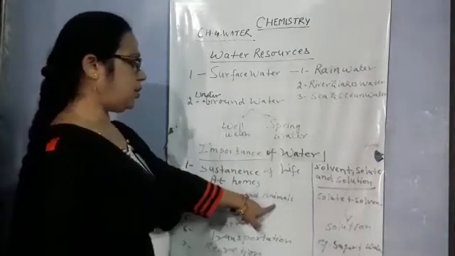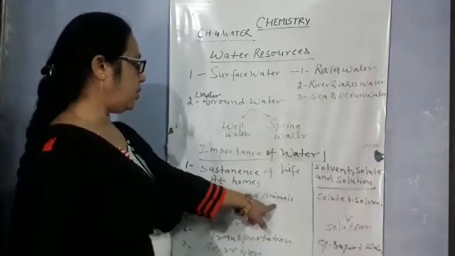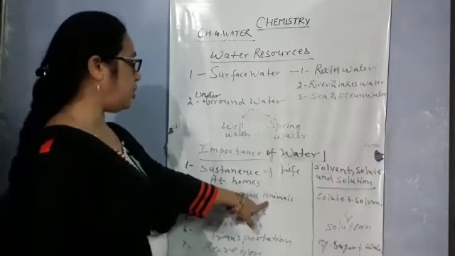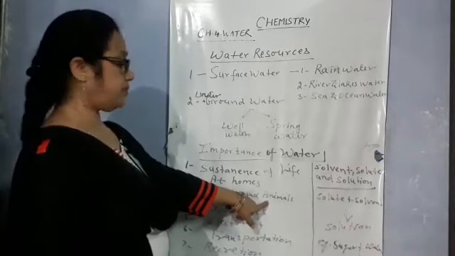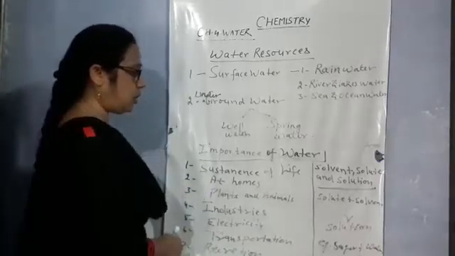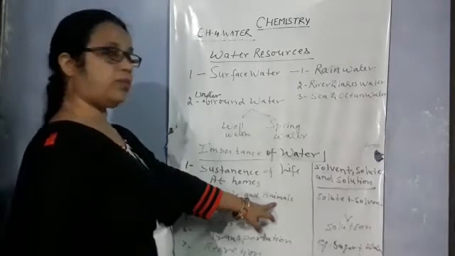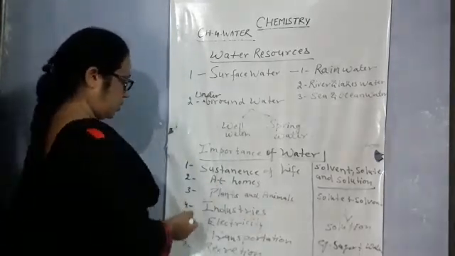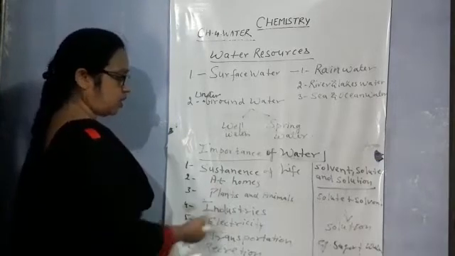And animals also use it for drinking and their activities of the body like digestion, assimilation, and supply of nutrients in the body. Blood needs the water.